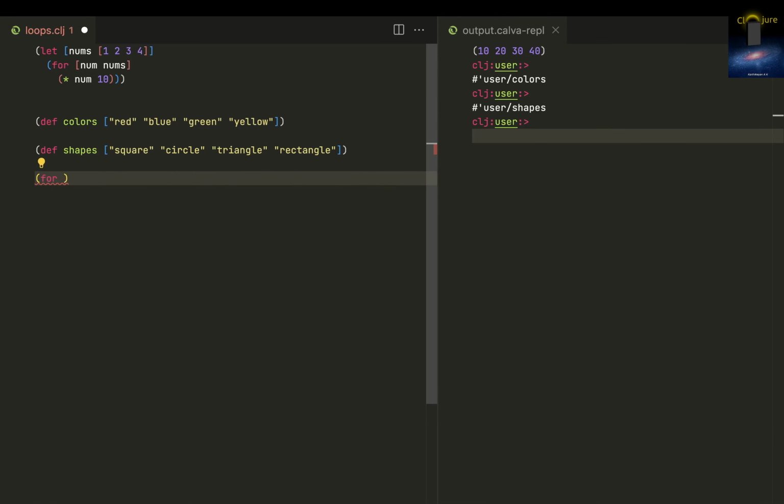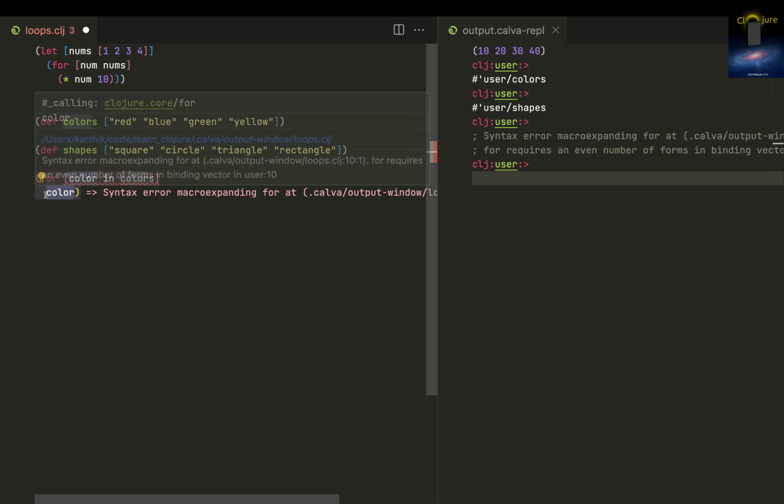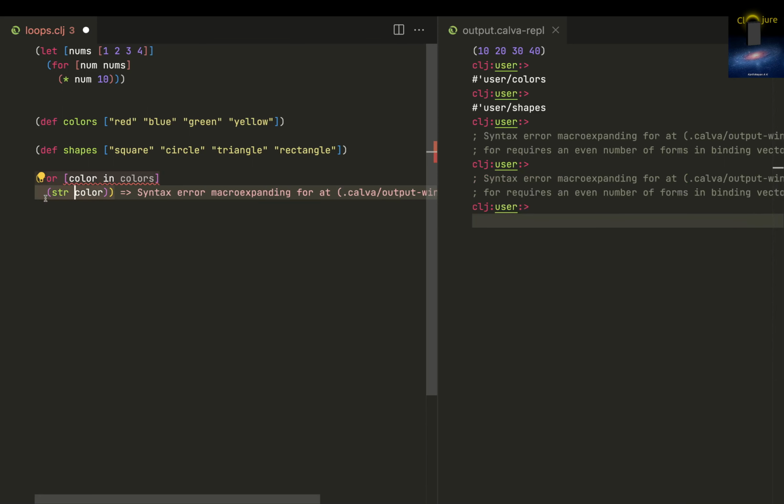For color in colors, and I'm just returning this color. So what happens? You can't do such a thing. Let me just put it as a string and return it as color. Oops. I am not sure what's happening.